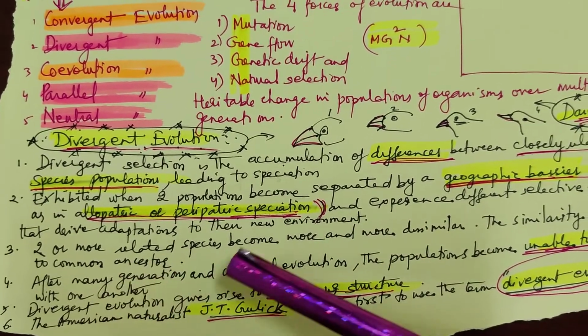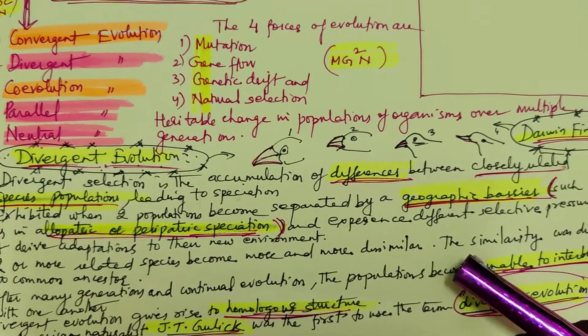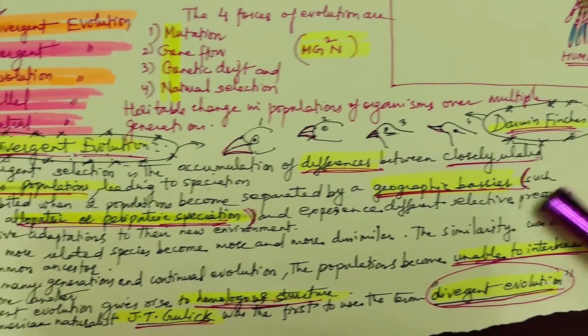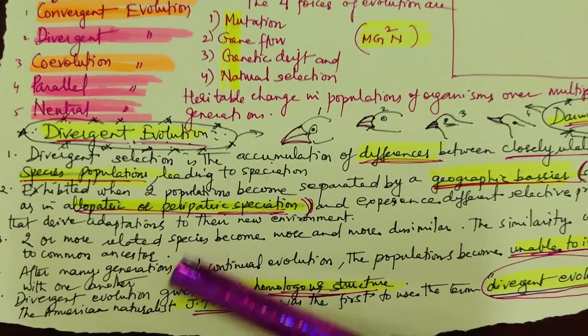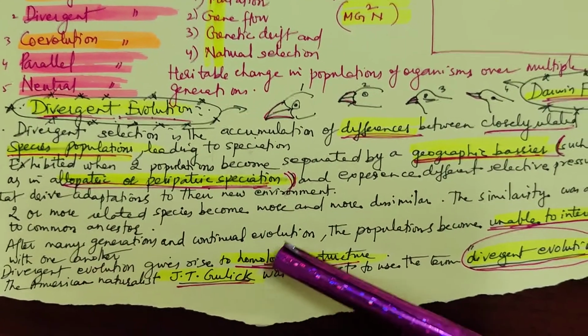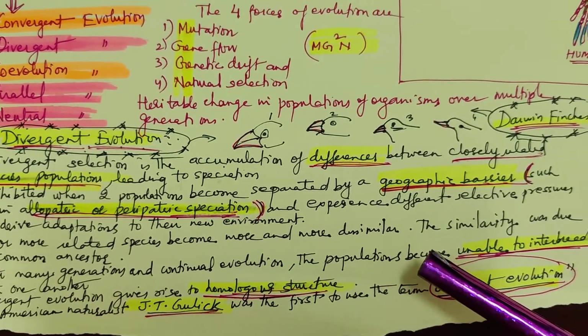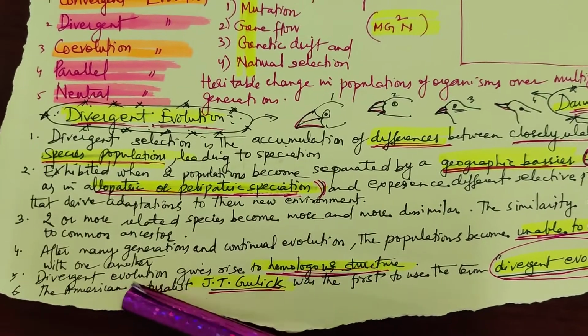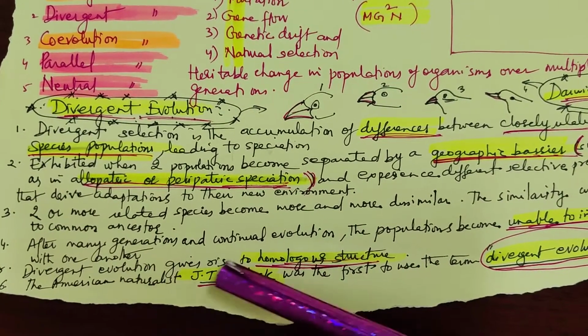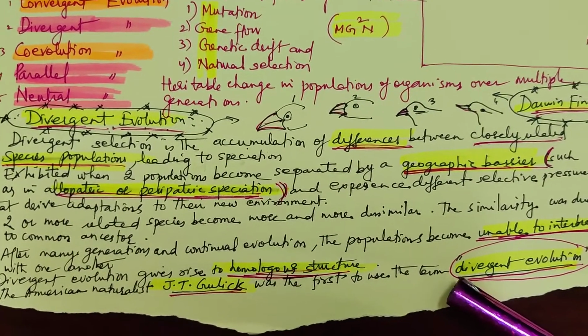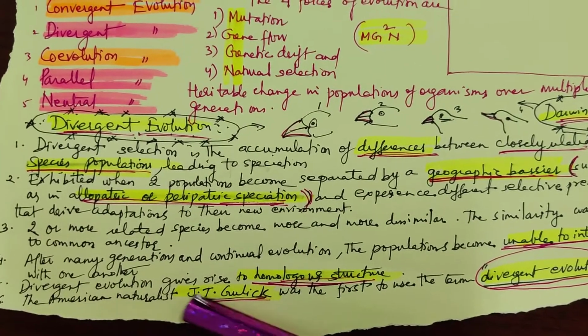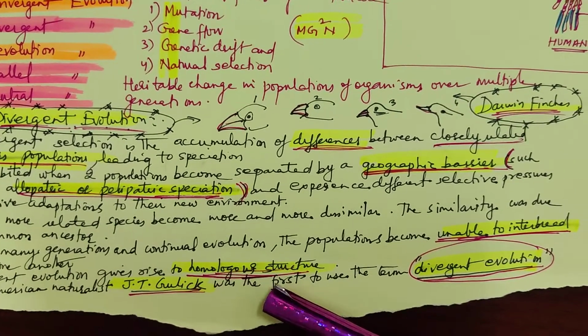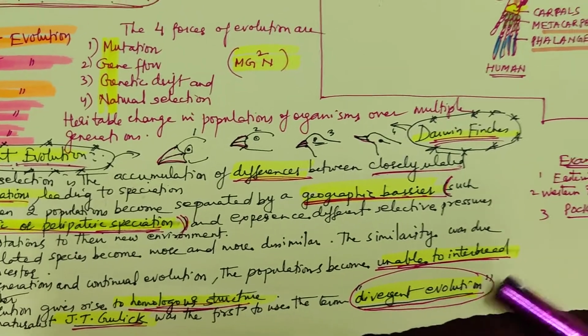Two or more related species become more and more dissimilar. The similarity was due to a common ancestor. After many generations and continual evolution, the populations become unable to interbreed with one another. Divergent evolution gives rise to homologous structures. The American naturalist J.T. Gulick was the first to use the term divergent evolution.